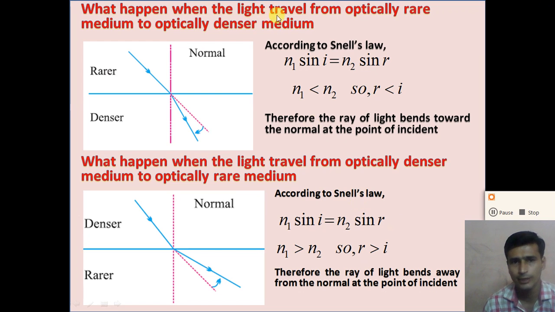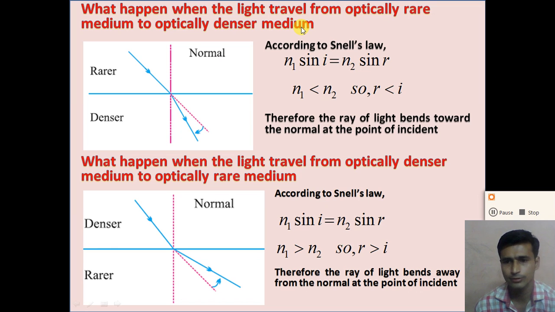What happens when the light travels from the optically rare medium to the optically denser medium? So dear student, what do you mean by optically rare medium and what do you mean by optically dense medium? The medium which has a lower refractive index is called the optically rare medium. And the medium which has a higher refractive index is called the optically denser medium, right?